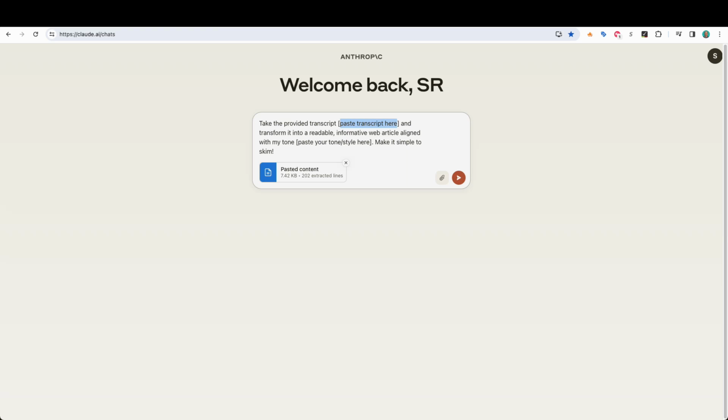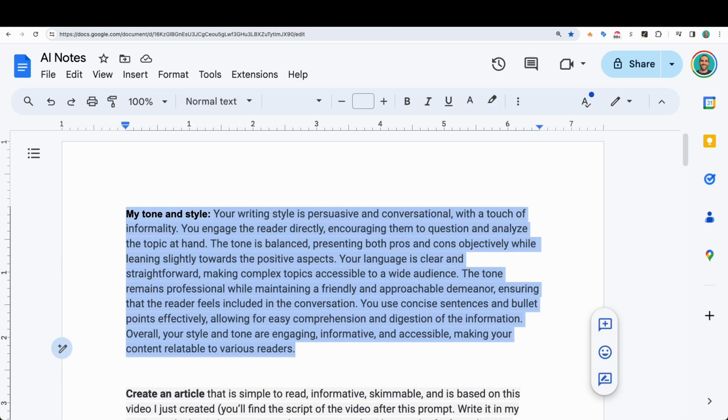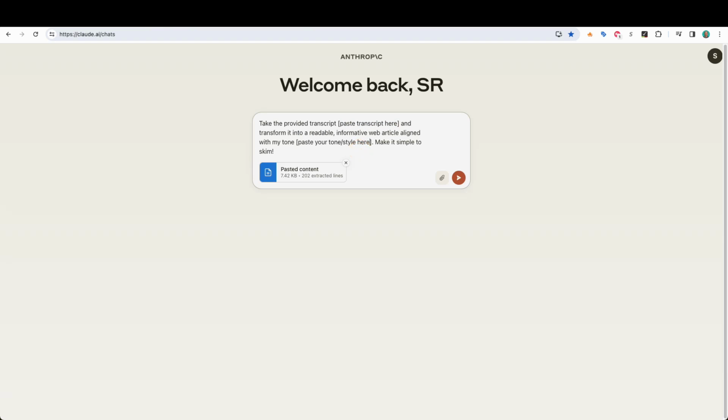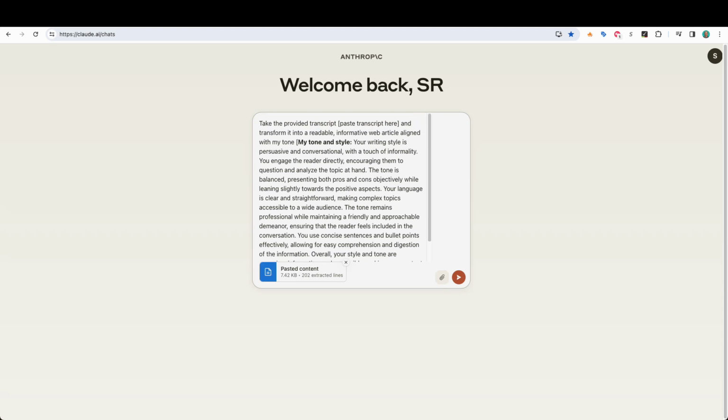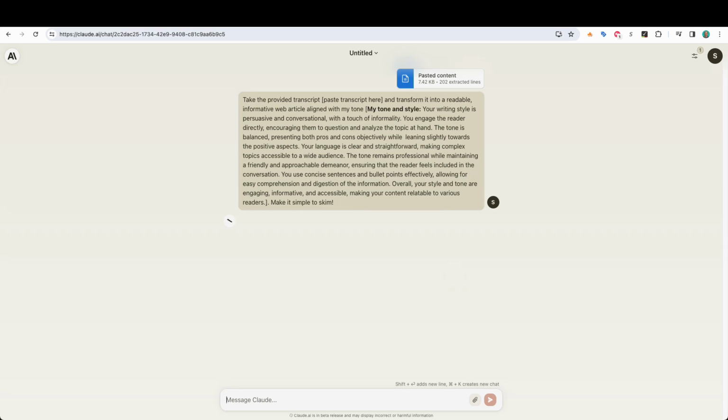And then where it says paste your tone style here, this is another set of instructions in the AI online marketing playbook, where we teach you how to find what your tone and style is. And I already have done this exercise, and so I have my tone and style in a saved doc here. So I'm simply going to copy that, go back to Claude, and paste it in here. All right. Perfect. Okay, so now I've got the transcript and I've got my tone and style, and so now I'm going to run the prompt and we're going to see what it's able to come up with.